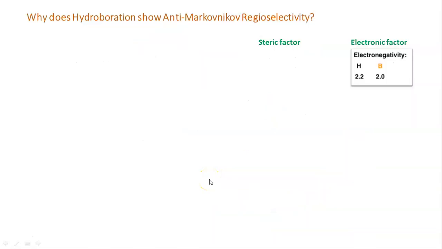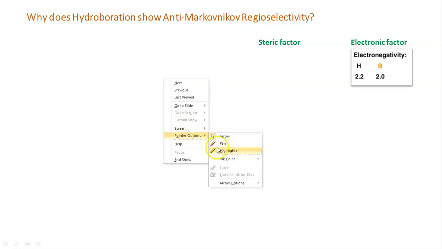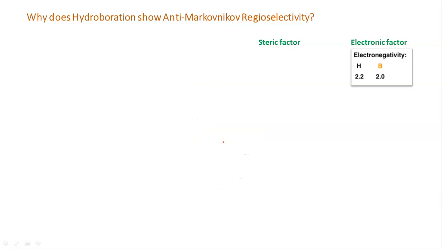Next we will see regioselectivity. Why does hydroboration show anti-Markovnikov regioselectivity? In acid catalyzed hydration we have seen it is Markovnikov, and the explanation there was that it generates the more stable carbocation after the protonation step. So here, why are we getting anti-Markovnikov? What will be the reason?